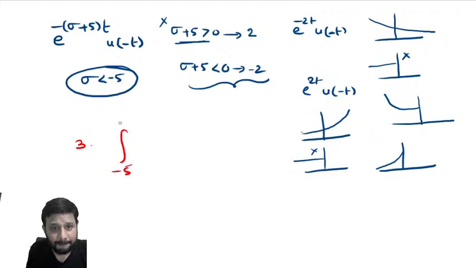Integral from minus 5 to 5 of e power minus 5t into e power minus of sigma plus j omega into t dt.